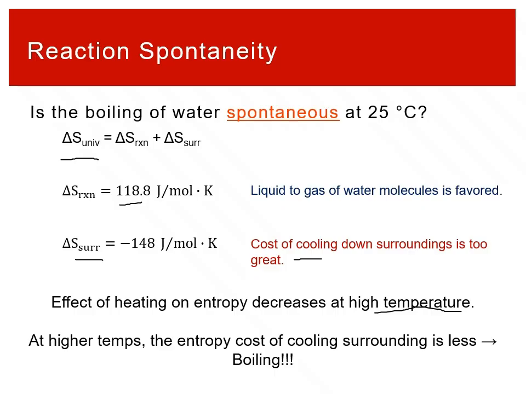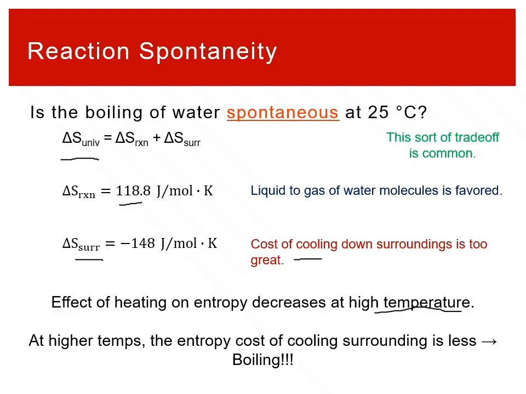And that's why that sort of guidance is always true, because the sign of delta S of the reaction for boiling is always positive, and the sign of delta S of the surroundings is always negative for boiling. Those are always going to be the case, and so that's why it's always true: you increase the temperature to get something to boil.